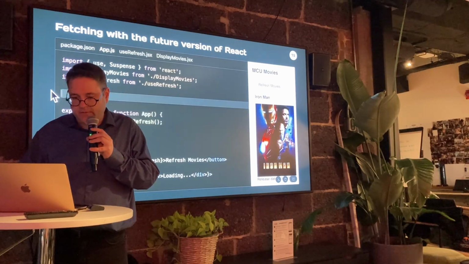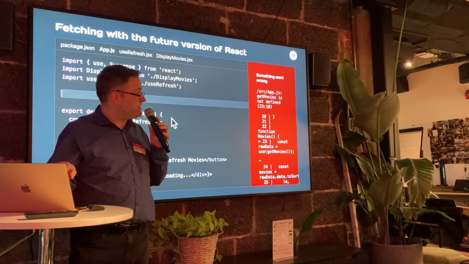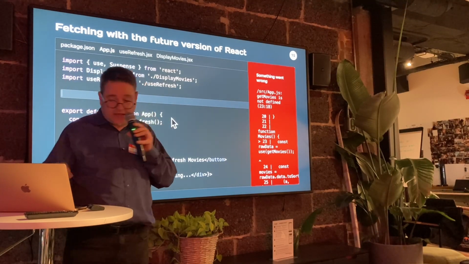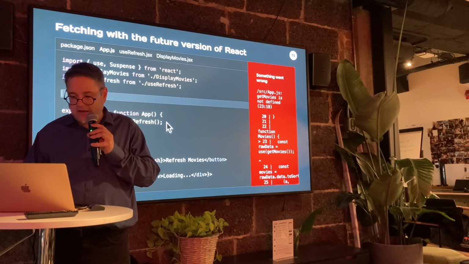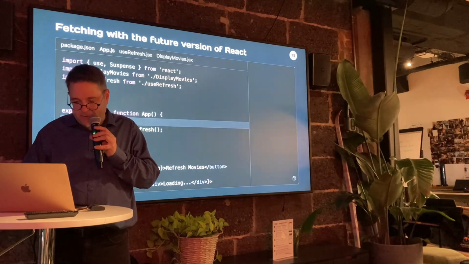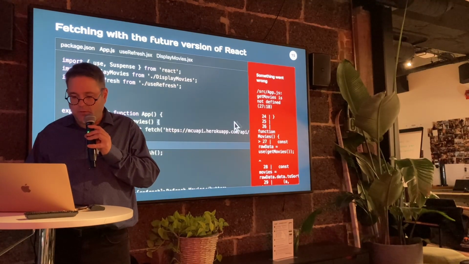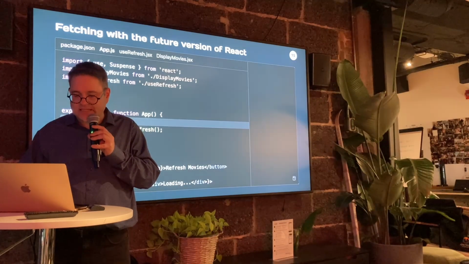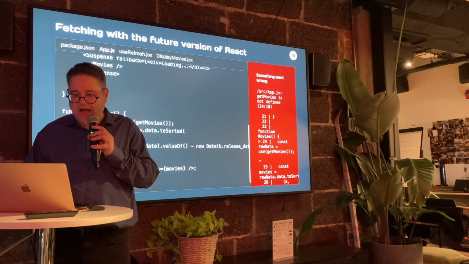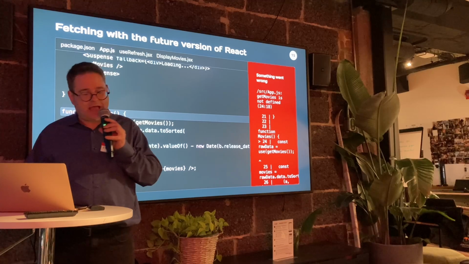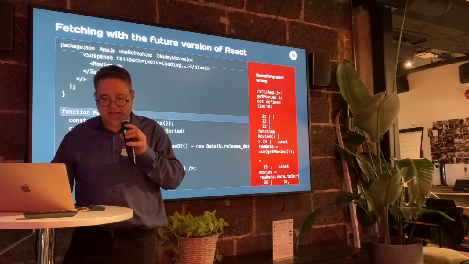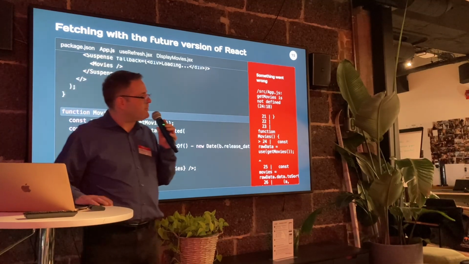I hit Control X, so it's been removed. And now let's add it back inside of app. There we go. Something went wrong. It can't be accessed from here because it's being called from outside, from movies. Yeah, so because it's being called from outside, it's hard for me to show the error.